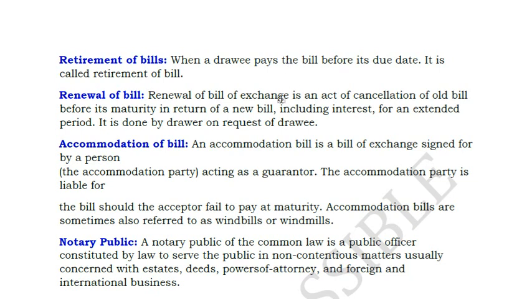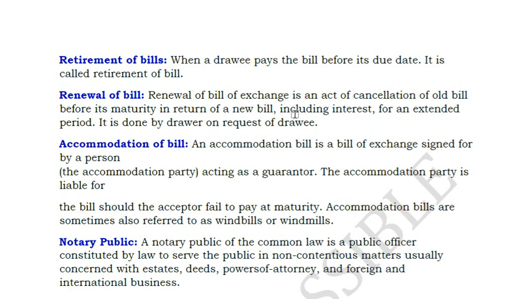Renewal of a bill of exchange is a cancellation of the old bill and preparation of a new one. That means sometimes we write 90 days in the bill of exchange. On the last day, the drawee comes and tells that I am not in a position to pay because of some health issue. So you extend or renew this bill by another 30 days. If the drawer is okay with it, he does a renewal of the bill. That means the old bill is cancelled, and in return a new bill is prepared along with the interest. Because he is losing out, the interest will also be added, and then the new bill of exchange is accepted by the drawee once again.